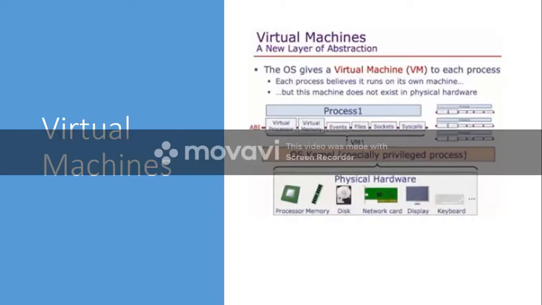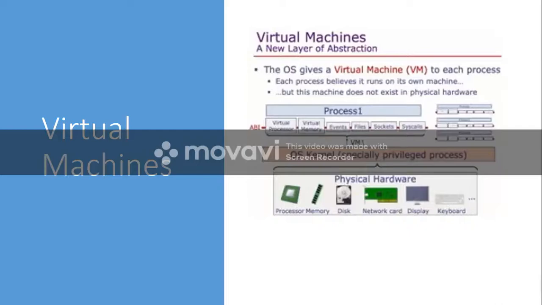Next thing we'll be discussing is the virtual machine. So what is a virtual machine? See, a virtual machine, in the sense, really it is not a machine, but it gives the feeling of a machine.